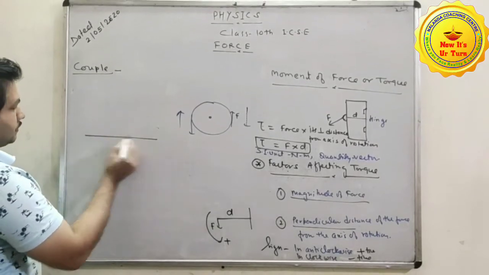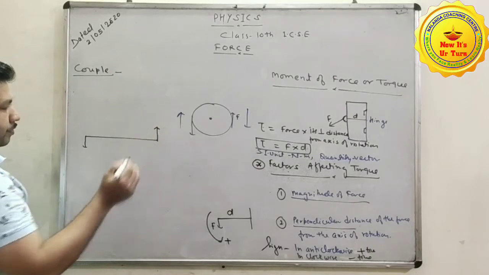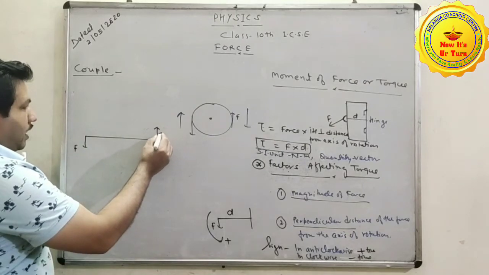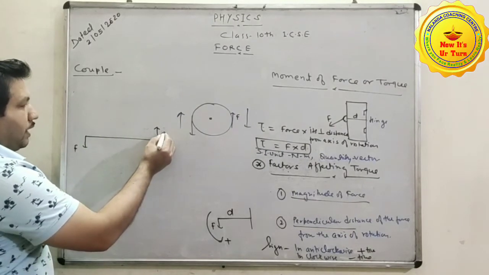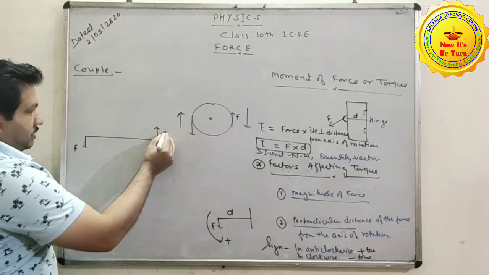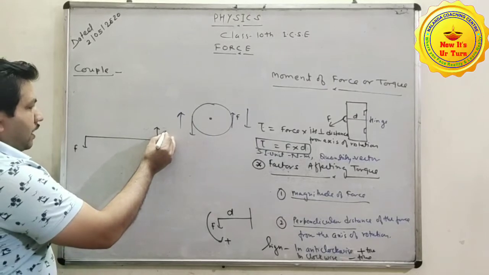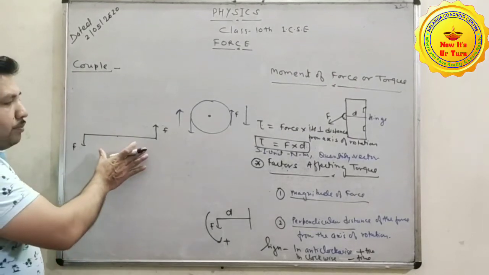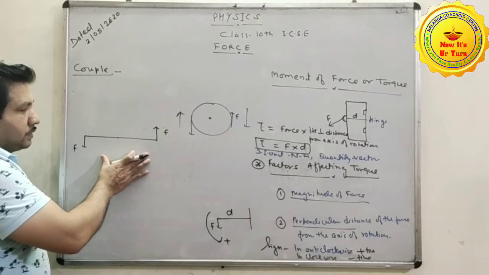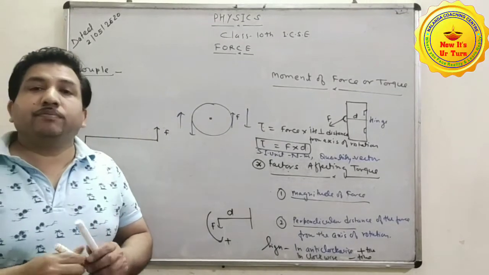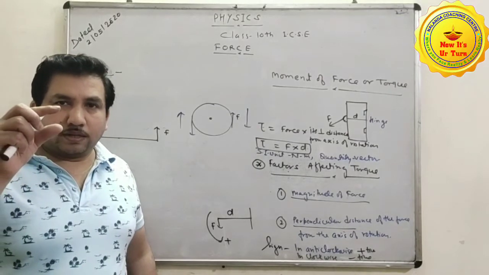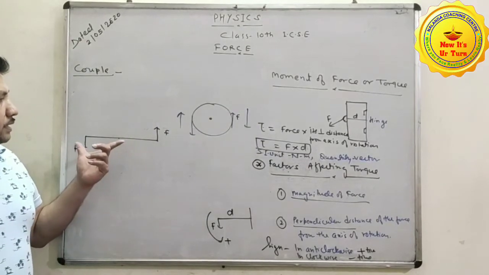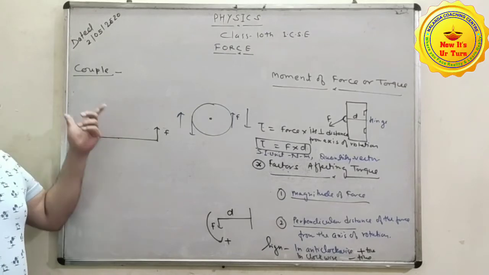Couple means when two equal and opposite parallel forces act on a body not on the same line of action, these forces are called a couple.